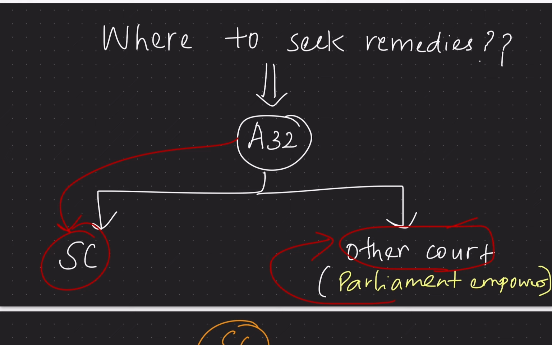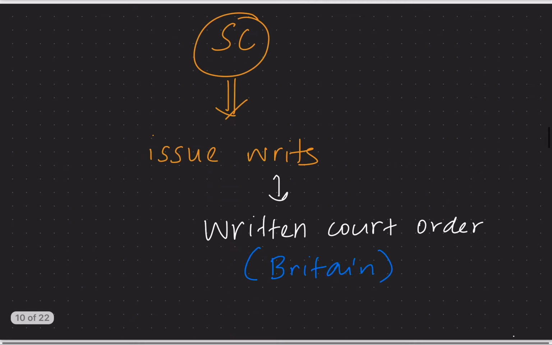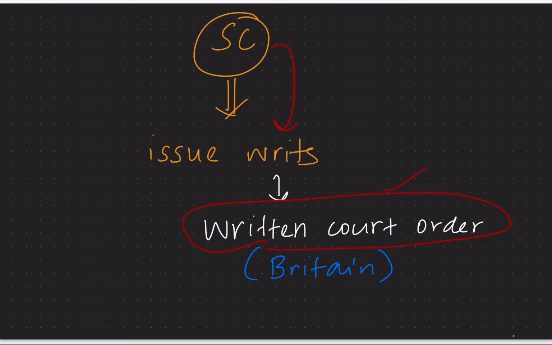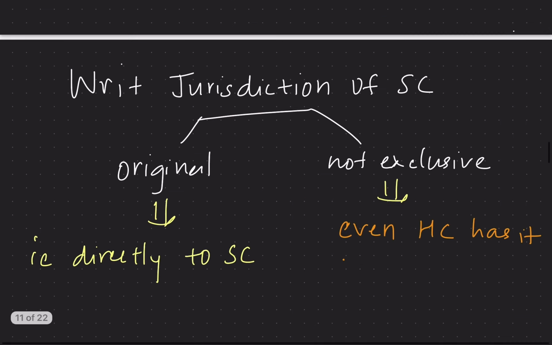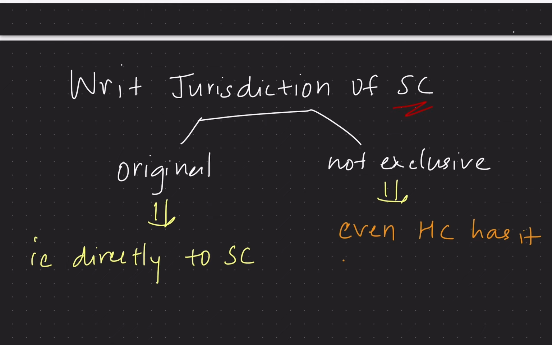For now, only the Supreme Court has been given the power to issue writs for the violation of fundamental rights, whereas for other courts to issue writs, the Parliament has to empower that particular court. And what is the meaning of writs? The meaning of writ is a written court order, and the concept of writ was taken from the British Constitution. The writ jurisdiction of the Supreme Court is original because we can directly go to the Supreme Court. Hence it is called original.